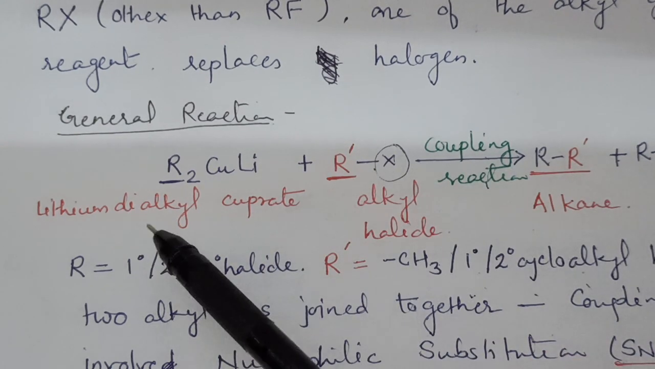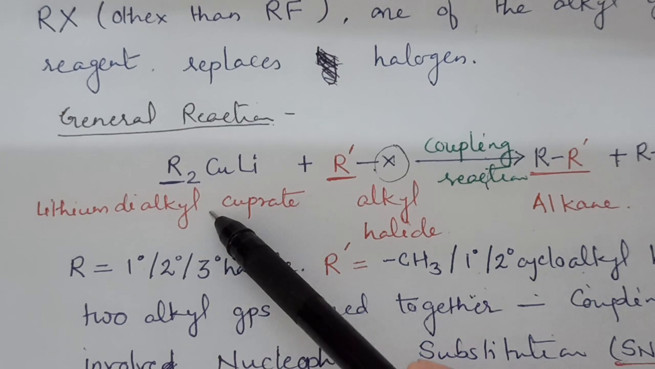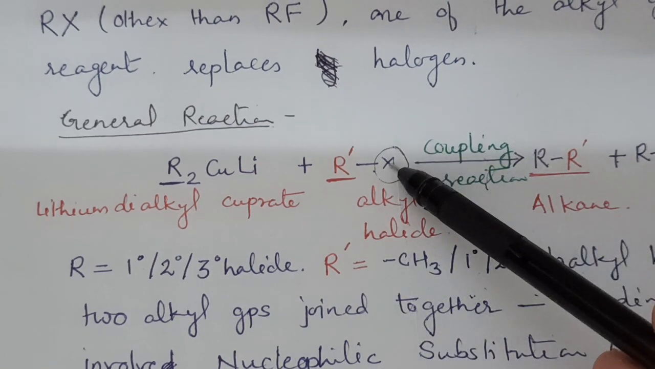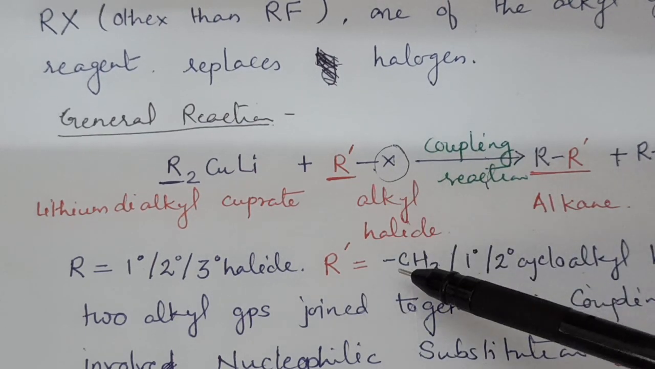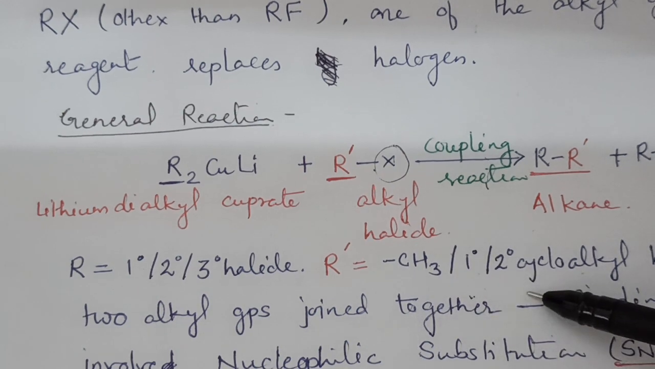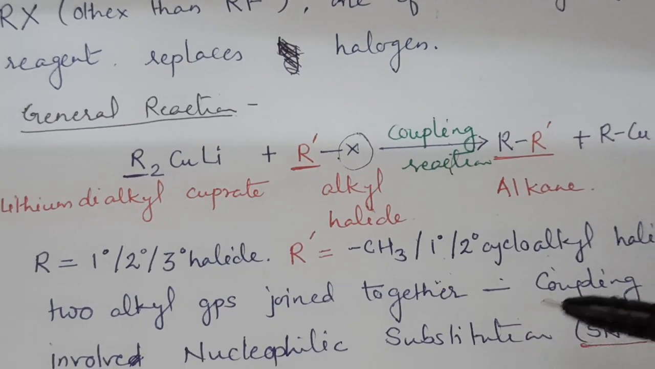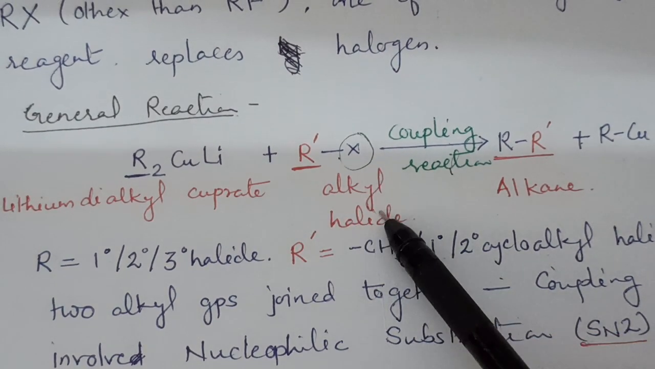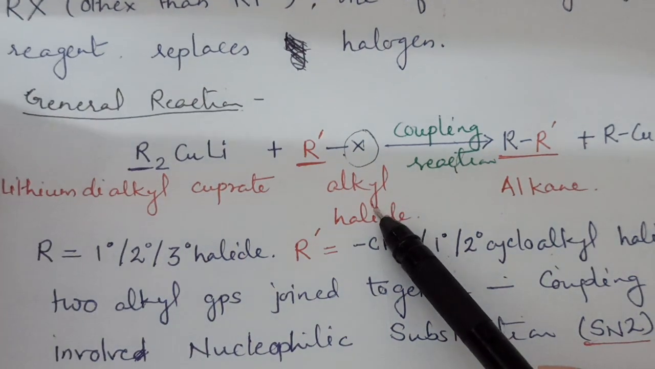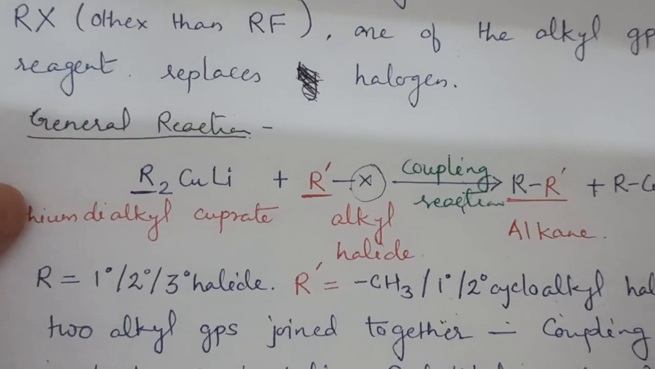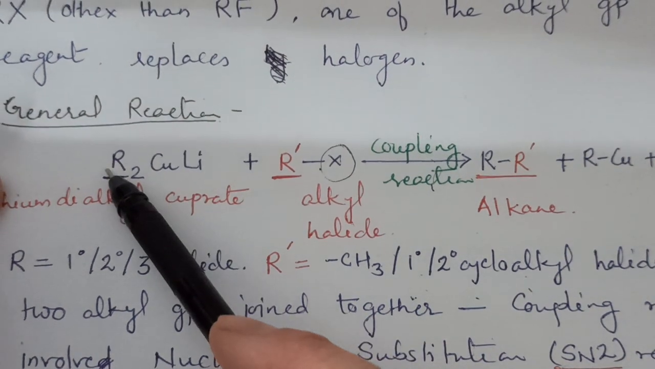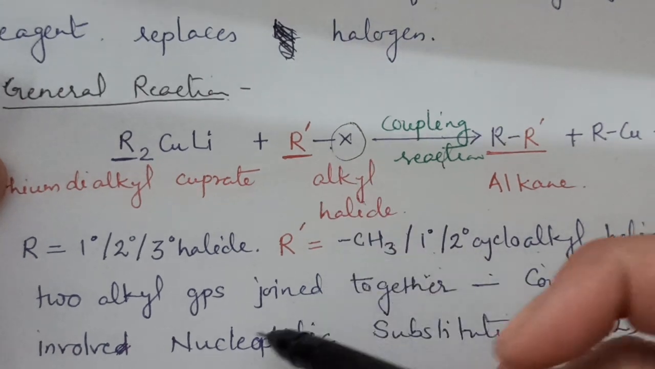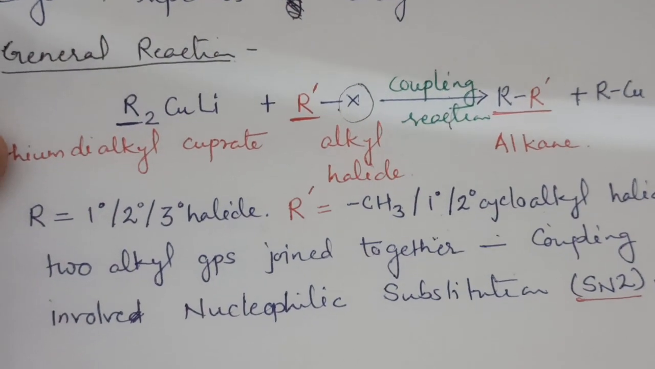So the coupling reaction of Gilman reagent takes place with the alkyl halide and results in the formation of alkane. The alkyl group present in the Gilman reagent can be primary, secondary or tertiary. But in the alkyl halide, the alkyl group must be methyl, primary, secondary or cycloalkyl halides. The tertiary group cannot be used in the alkyl halide. This reaction involves the transfer of one nucleophile to another. This alkyl group acts as nucleophile which replaces the halide. So this is an example of nucleophilic substitution reaction.